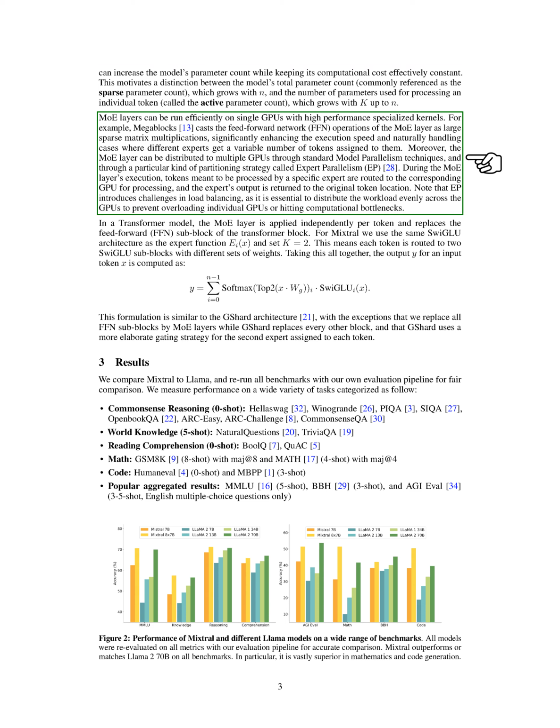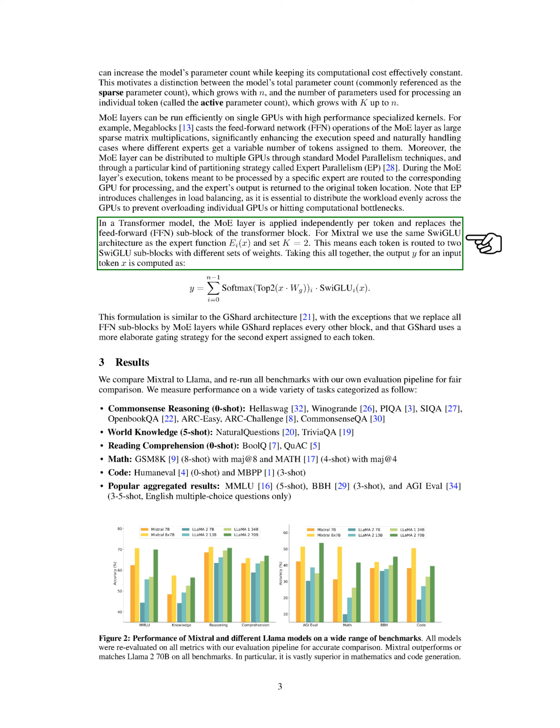MoE layers can be run efficiently on single GPUs with high-performance specialized kernels. For example, Megablocks casts the feed-forward network, FFN, operations of the MoE layer as large sparse matrix multiplications, significantly enhancing the execution speed and naturally handling cases where different experts get a variable number of tokens assigned to them.